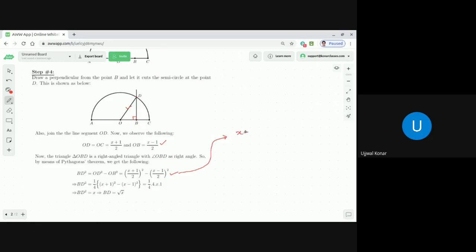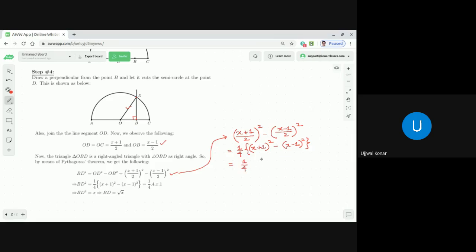It is x plus 1 by 2 whole square minus x minus 1 by 2 whole square. So 1 by 2 whole square is 1 by 4. So what we are getting? 1 by 4 times x plus 1 whole square minus x minus 1 whole square, correct or not?